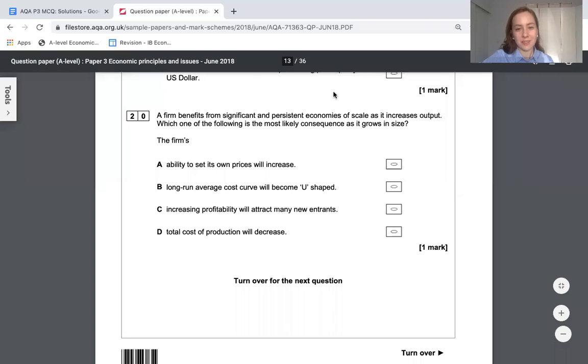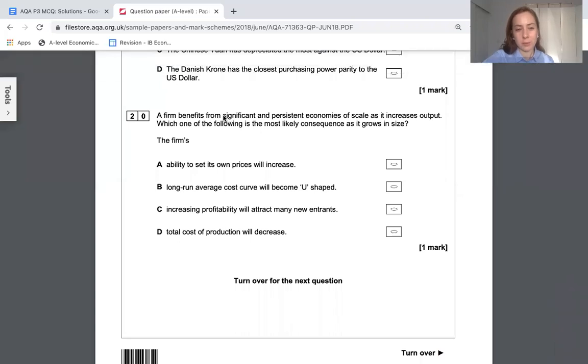This one is a fun question. Here, watch out for these words: significant. Watch out for the word persistent, economies of scale. This is a company that probably has a downward sloping long run AC. Just kind of keeps falling, kind of like a natural monopoly is expected to have.